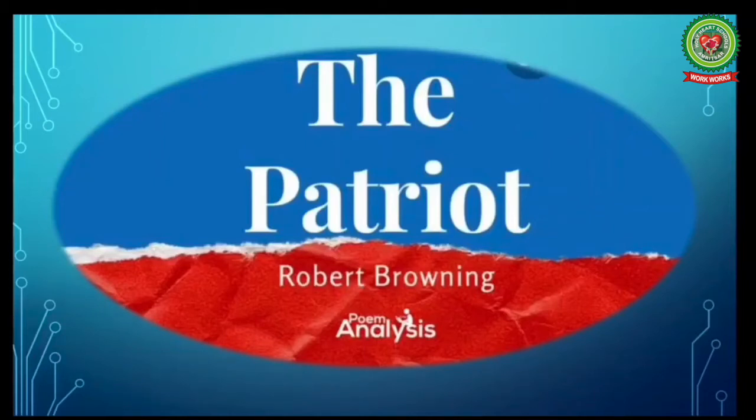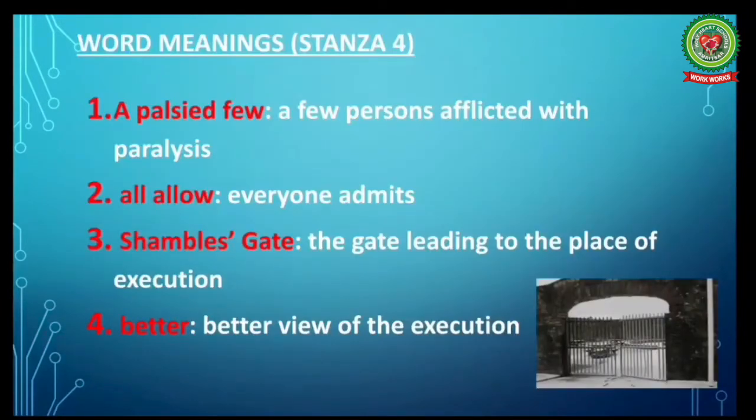Before starting with the explanation, note down the meanings of difficult words of stanza 4. First, a palsied few, which means a few persons afflicted with paralysis. All allow, which means everyone admits. Shambles gate, the gate leading to the place of execution, as you can see in the image also.